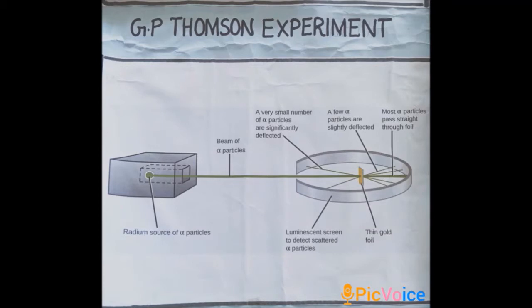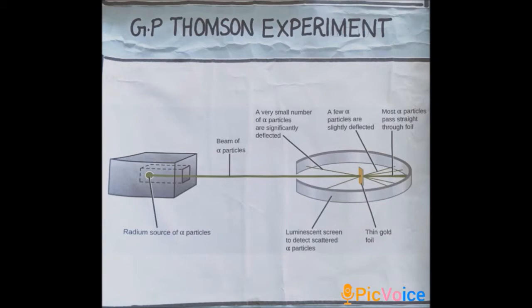Foils are mostly made with aluminium, copper, tin, gold, etc. So in the Thomson experiment, we use a thin foil of gold, whereas in the Davison and Germer experiment, nickel crystal was used.